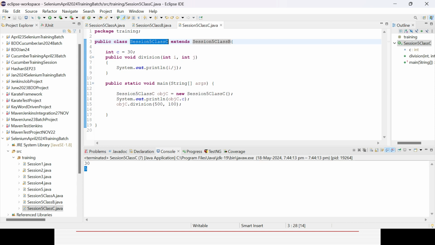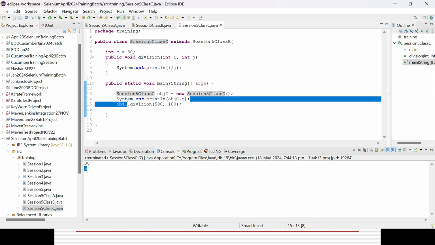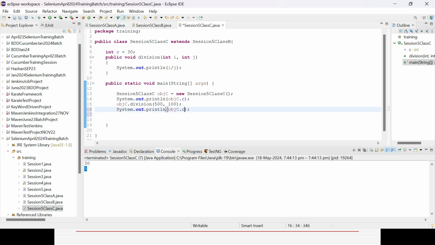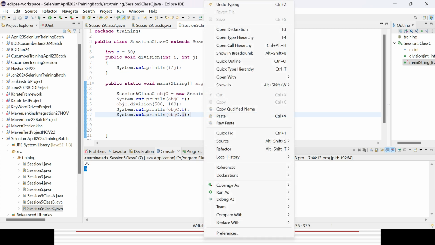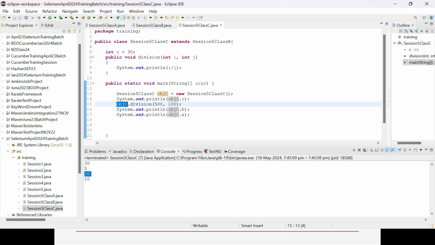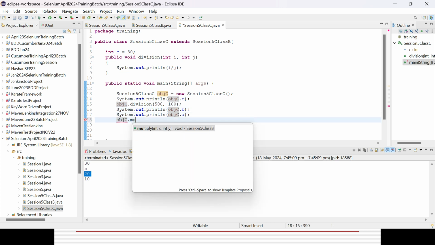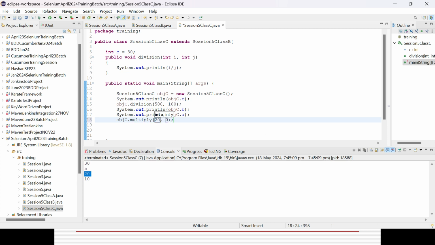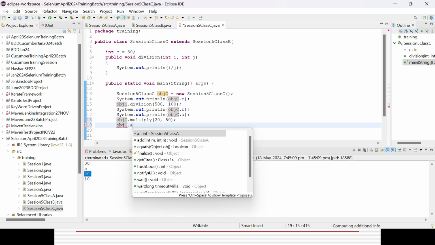So in the child I can access both the parent and the grandparent, right? That will not be a problem. So let's first try to access that parent variable and grandparent variable. Grandparent is A. And similarly you can access the methods from the parent and grandparent. Now you could see it's not a problem at all, right? Similarly with the help of the object you can call the first parent method, which is nothing but multiply, and now you can also access that grandparent one, add.